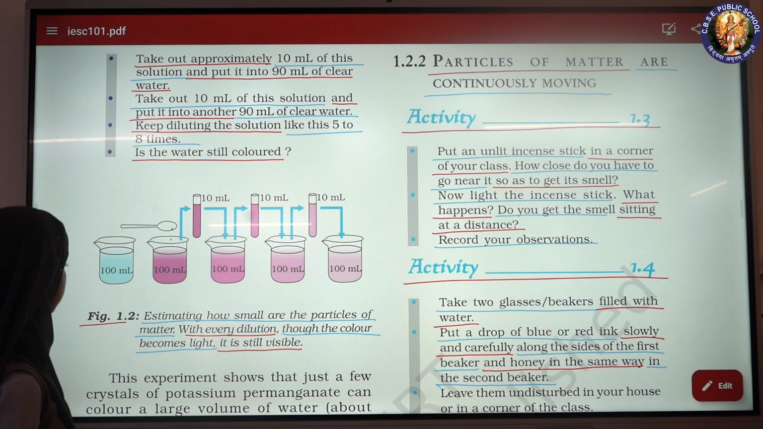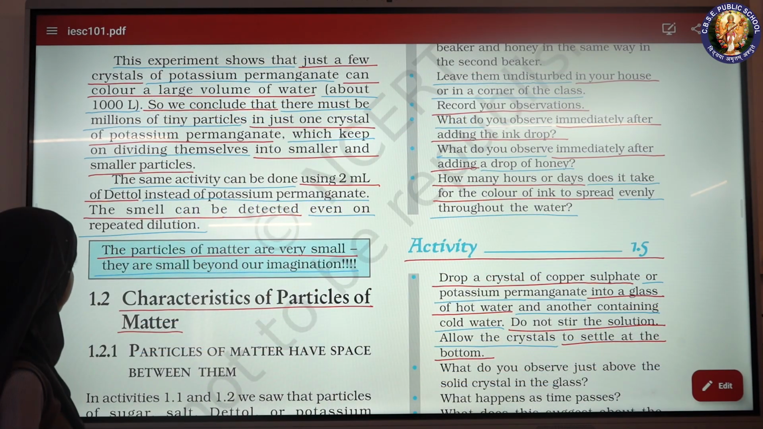Is the water still colored? Figure 1.2. Estimating how small are the particles of matter. At every dilution, though the color becomes light, it is still visible. These experiments show that just a few crystals of potassium permanganate can color a large volume of water, about 1000 liters.